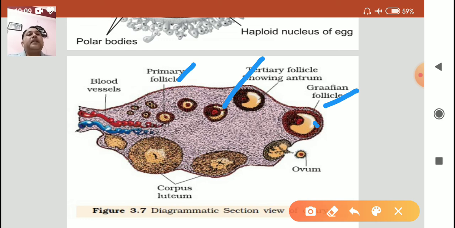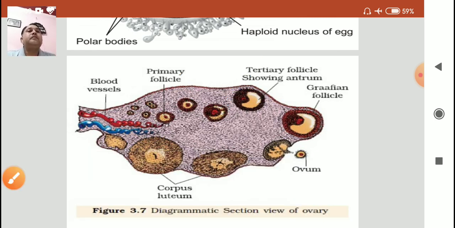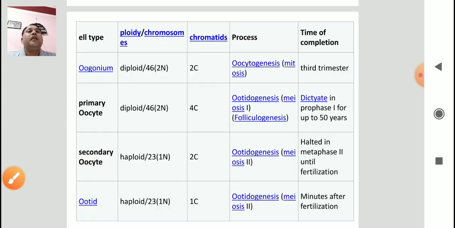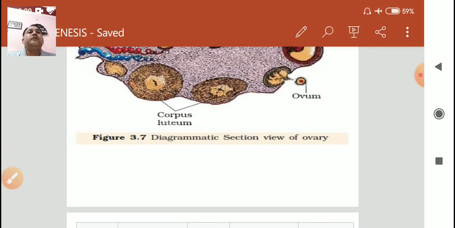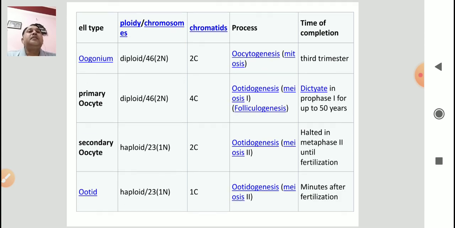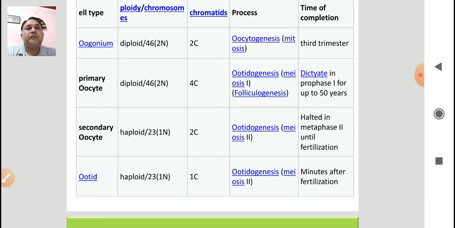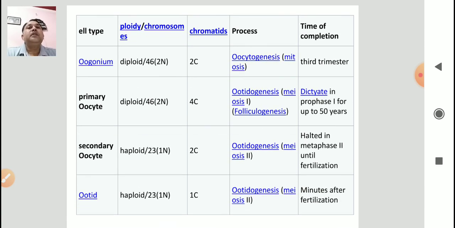That is broken down due to the LH surge, and the secondary oocyte is released from the ovary. In this way the process of oogenesis is completed.